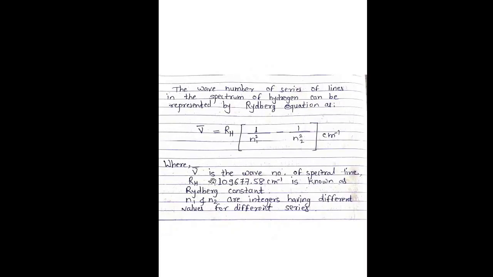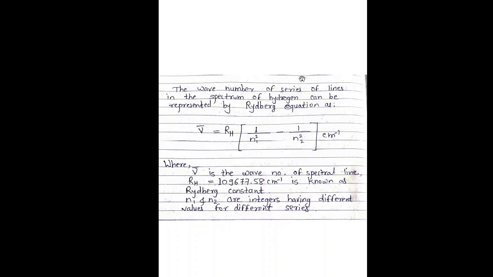Rydberg, after observing the wavelengths of a large number of spectral lines of the hydrogen spectrum, found that the wave number of any line of the hydrogen spectrum can be represented as a difference of two terms, one of which is constant and the other varies throughout the series.